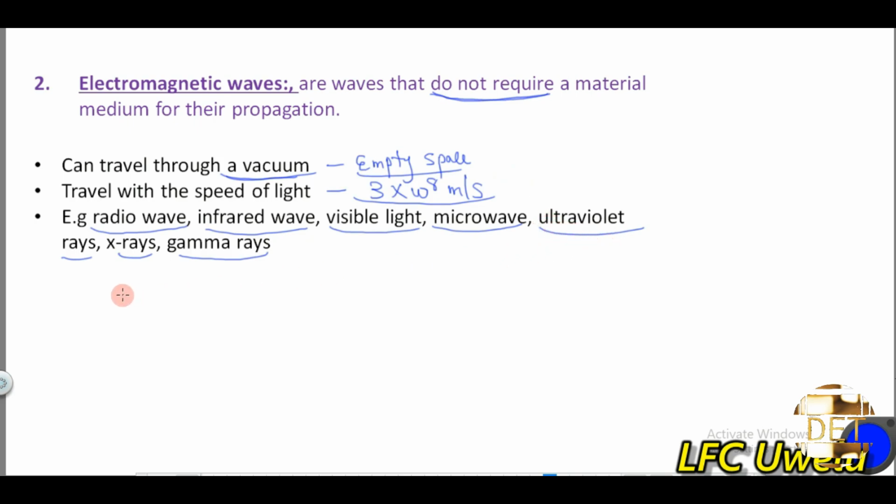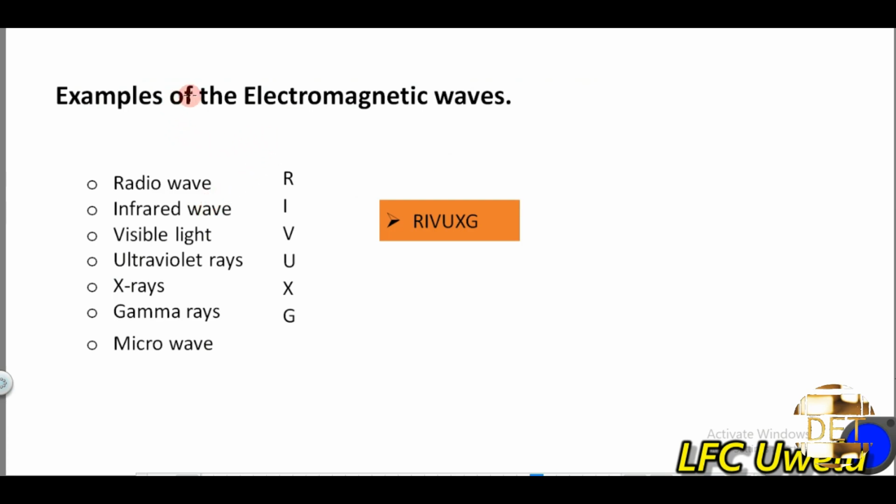Ultraviolet rays do not need anything for them to travel. X-rays do not need any material medium to travel. And also gamma rays do not need anything to travel. So the catch here is that you should know what the electromagnetic waves are and also know the examples of the electromagnetic waves. Just to buttress more, the examples of the electromagnetic waves are radio wave, infrared wave, visible light, ultraviolet rays, X-rays, gamma rays, and lastly we still have another one, which is the microwave, right?